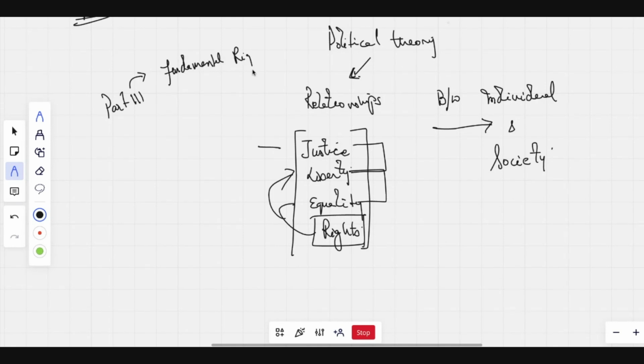Yes or no? Yes, sir. Equality becomes part of these rights. So what is the relationship? Okay, so we are going to cover all of these topics, and once all these four topics are covered, we'll have a mock test.